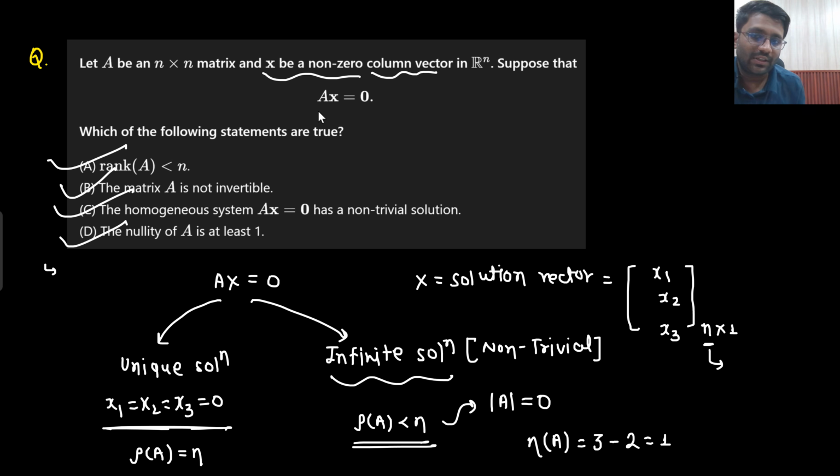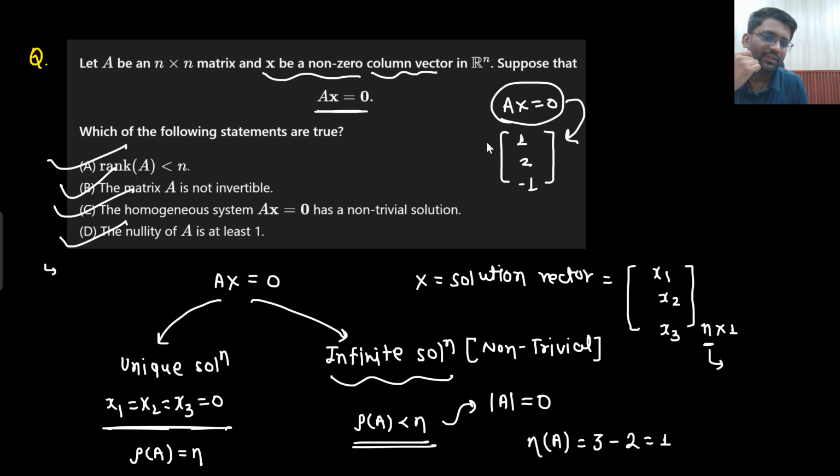So if this situation is true, that means you need to have some solution. So which solution would be possible? Infinite solutions would be possible. What does that mean? If I say that for Ax equals to 0, this is one of the possible solutions, there will be infinite solutions for sure. Then I can surely say that yes, the system will have infinite solutions.